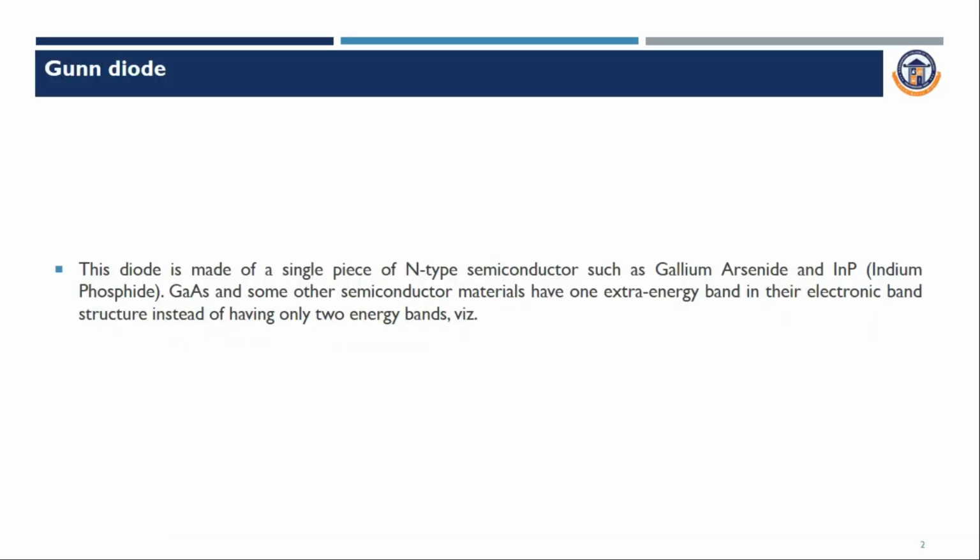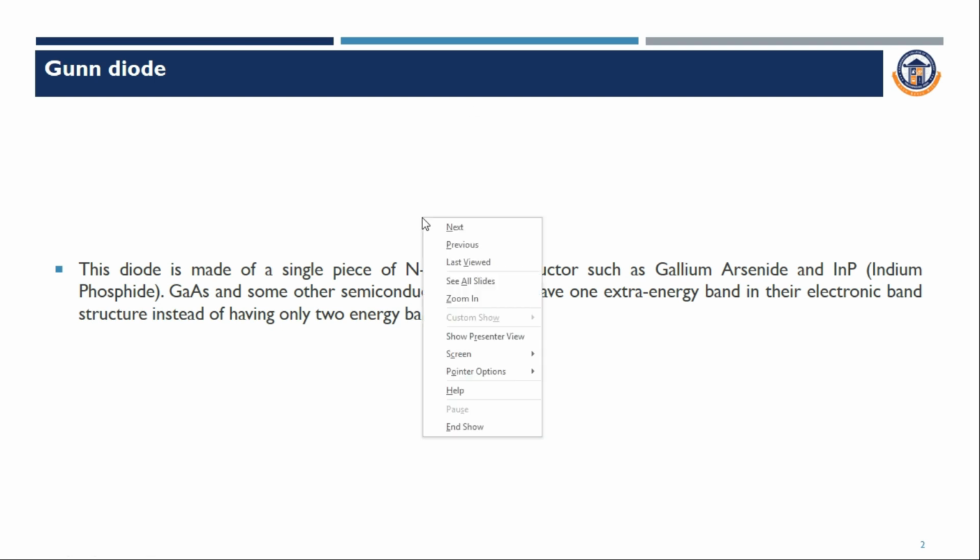So Gunn diode is nothing but it is made up of a single piece of n-type semiconductor such as gallium arsenide or indium phosphide. So gallium arsenide and some other semiconductor materials have one extra energy band in their electronic band structure instead of having only two energy bands. So which means